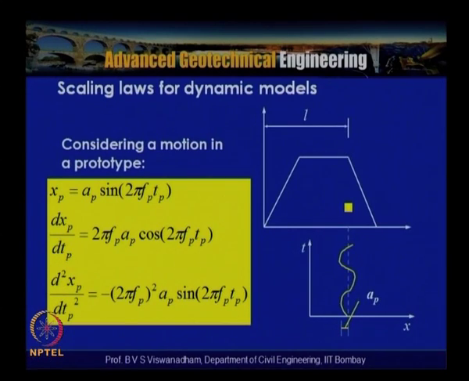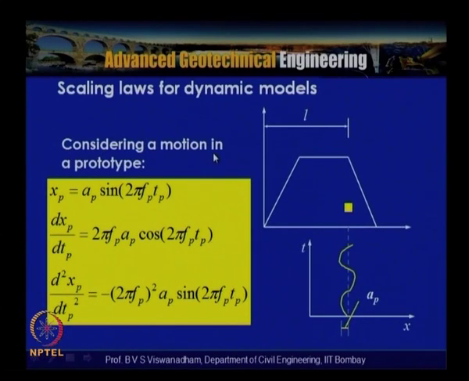So here this is for a case of a prototype at 1 gravity. Consider an embankment having the length L, and assume that this embankment is subjected to shaking in this direction, a dynamic shaking due to perturbance created because of the strong motion. Let this be the time axis, this the x axis, and let this be the amplitude variation, as a sinusoidal variation. Here AP is the amplitude, which is indicated here in the prototype.